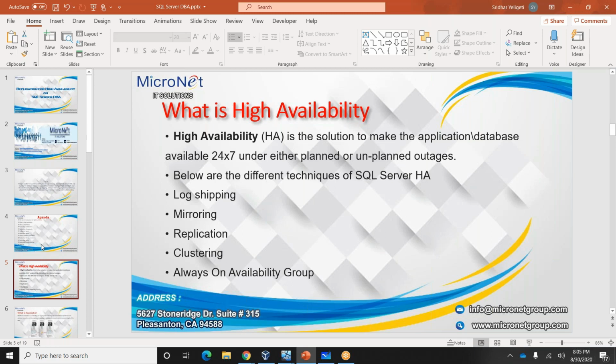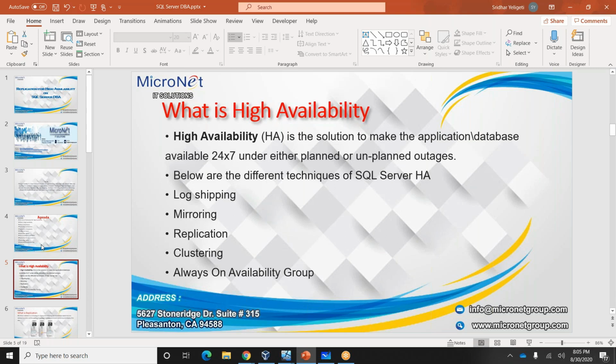In SQL Server we have different techniques for the high availability concept, and also for disaster recovery. We use the same solutions for high availability and disaster recovery.